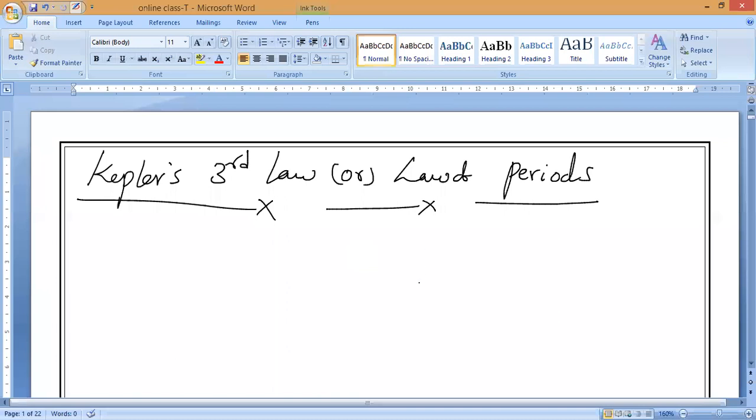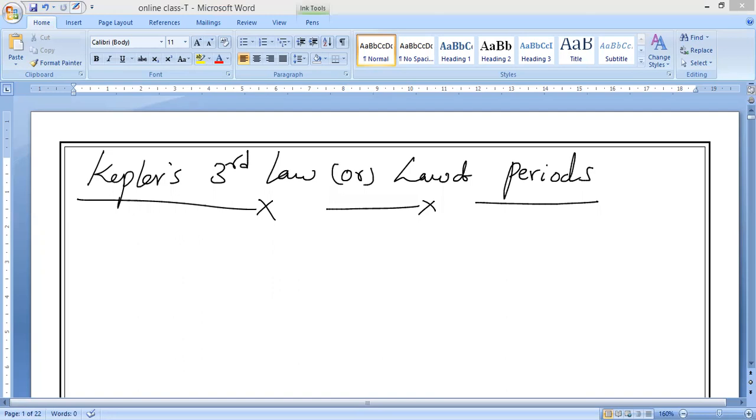Yes. In the last class we have been seeing Kepler's first law and Kepler's second law. Kepler's first law we can also call the law of orbits. The second one we can call the law of areas. This is a little bit more important. This third law is called Kepler's third law of planetary motion. We can also call it the law of periods.